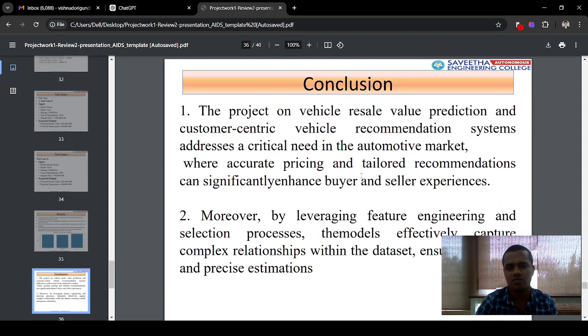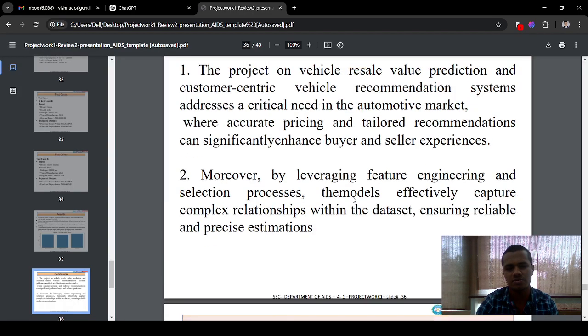This project on vehicle resale value prediction and customer-centric vehicle recommendation systems addresses a critical need in the automotive market, where accurate pricing and tailored recommendations can significantly improve buyer and seller experiences.